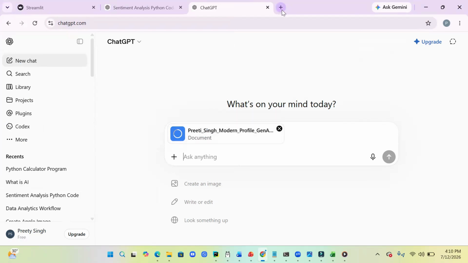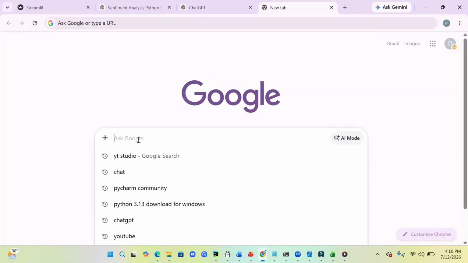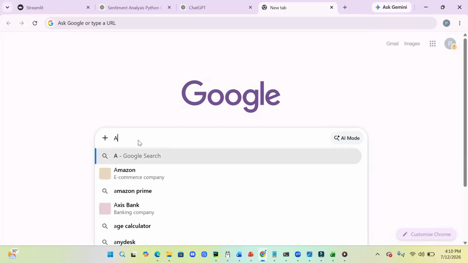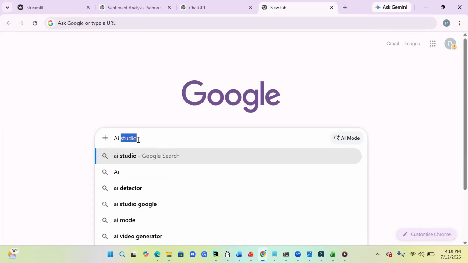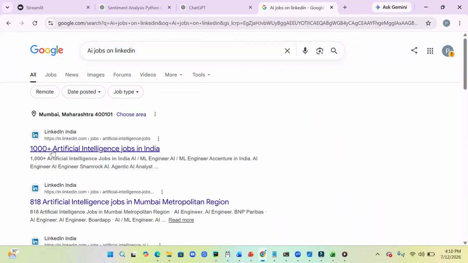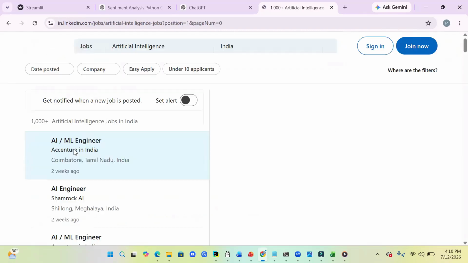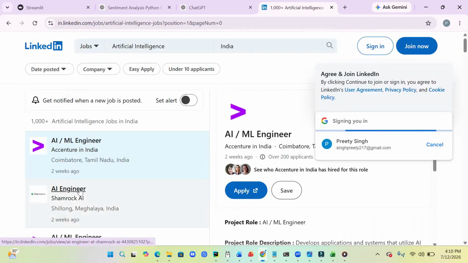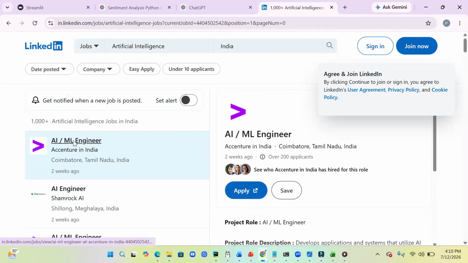Okay. Now allow me to go to the next tab. I'll go to search for AI jobs on LinkedIn. 1,000 plus artificial intelligence jobs are there in India. I'm just considering that I wanted to become an AI ML engineer.